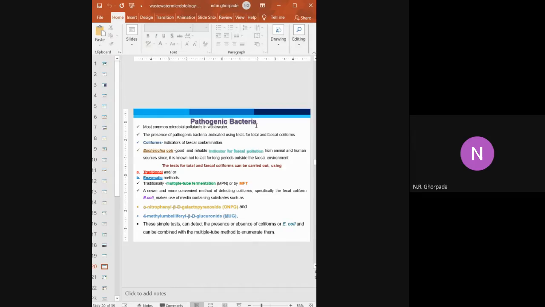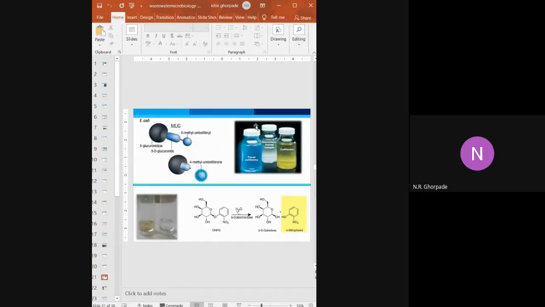So that is the first group. Okay, it is the test. Suppose you do the test in liquid medium, you will find this type of condition.